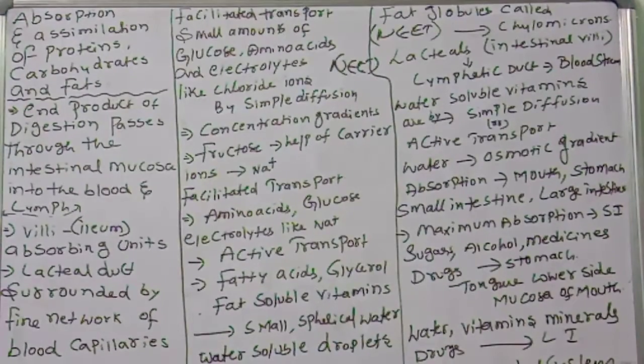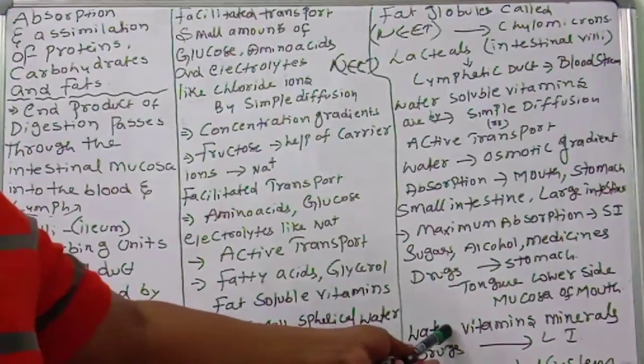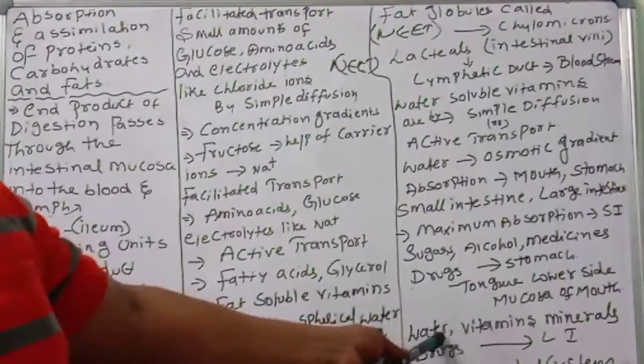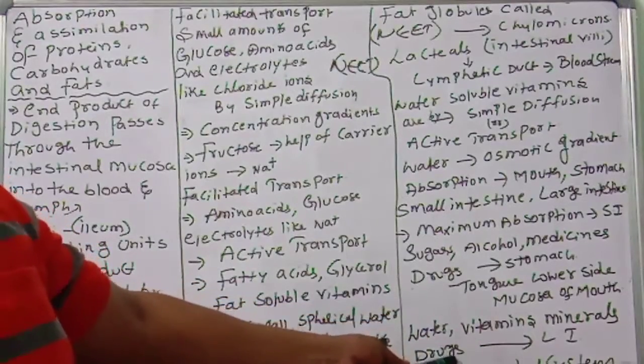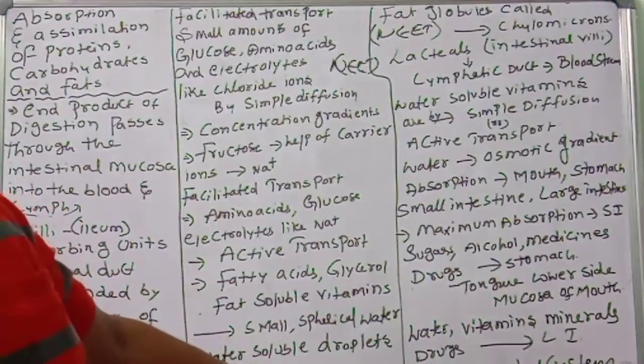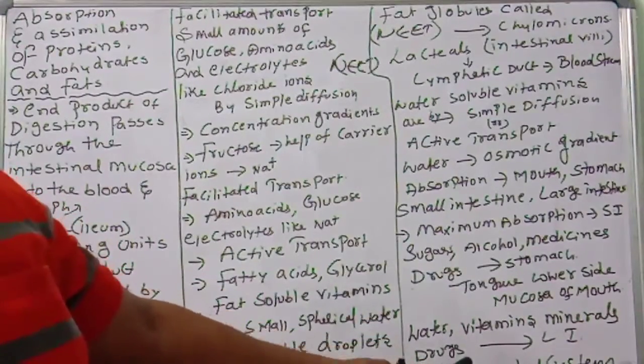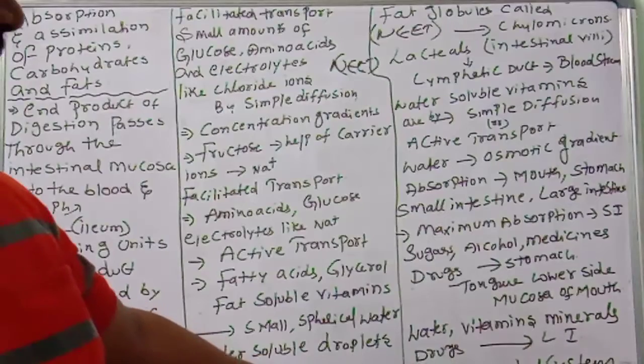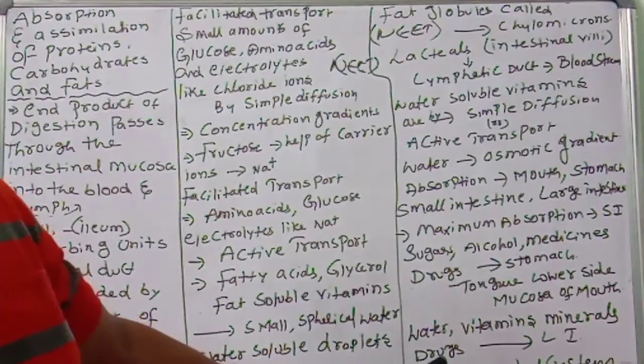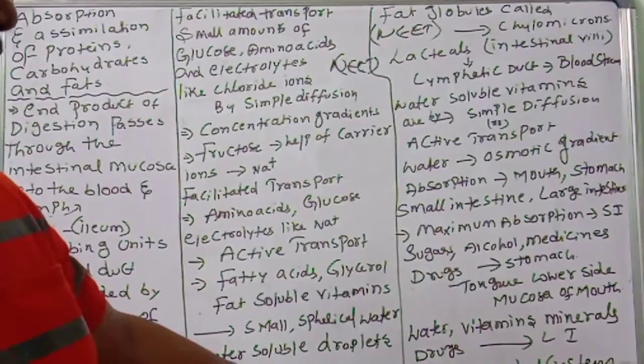Some drugs are also absorbed. What are the absorbed substances in the large intestine? Water, minerals, vitamins and drugs. Then all these absorbed materials go to the liver, from the lacteals and lymphatic vessels to the veins. All absorbed food items go first to the liver. The liver checks which one is good, which one is toxic, which one is not toxic.